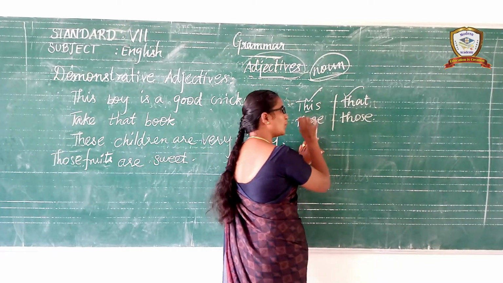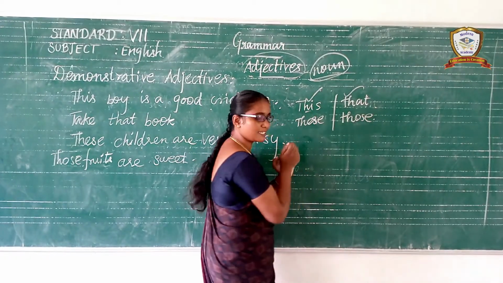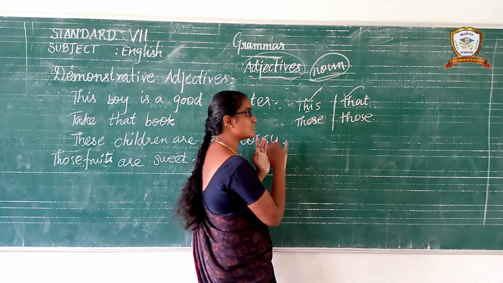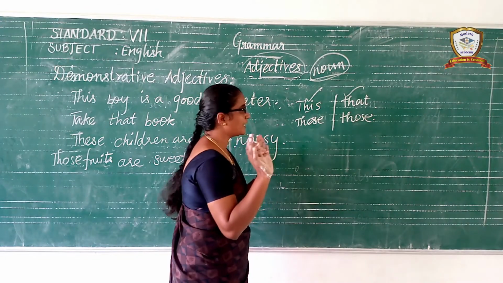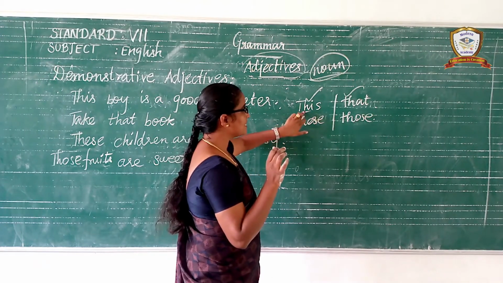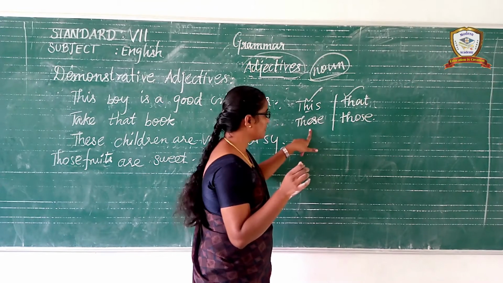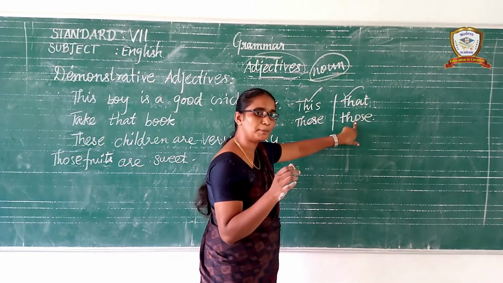And the next one, you don't get confusion, children. In direct speech and indirect speech, we use this, that, these, those. This becomes that, these becomes those. You need not get confused. This is a singular form. That is a singular form. These is a plural form. Those is a plural form.